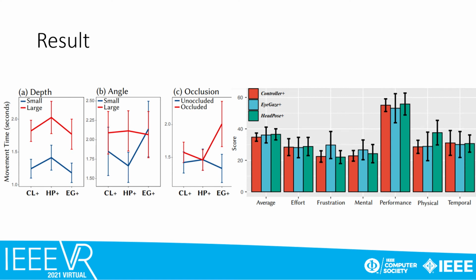After the experiment, the participant was asked to complete a subjective questionnaire and attend a short interview. The movement time results showed that by taking into account scene contexts, users can focus on selecting an object and moving it to the target position without tedious fine-tuning of object location and orientation.